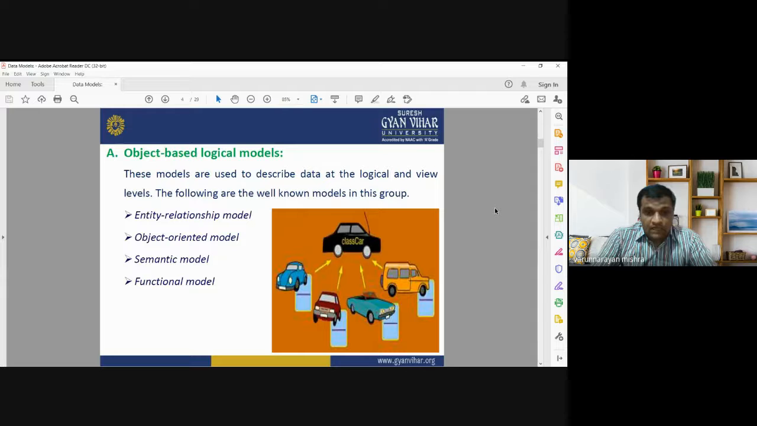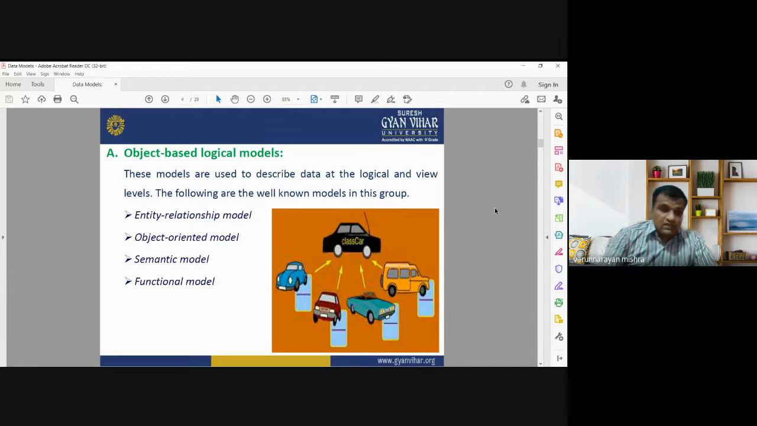Recently we are having different types of data models. First one is object based logical models. These data models are used to describe the data at the logical and the view levels. The object based logical data models have different subcategories, like entity relationship model, which we call the ER model, object oriented model, semantic model, and the functional model. The object based logical models are used basically to describe the data at logical level, and they have different types: entity relationship model, object oriented model, semantic model, or the functional model.